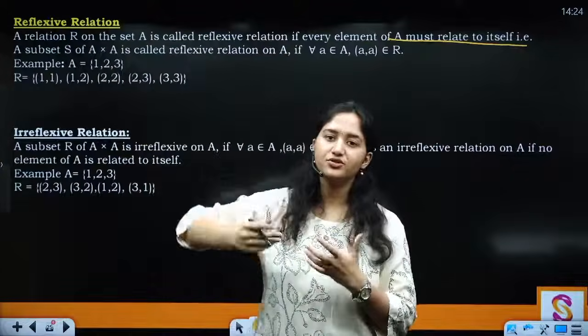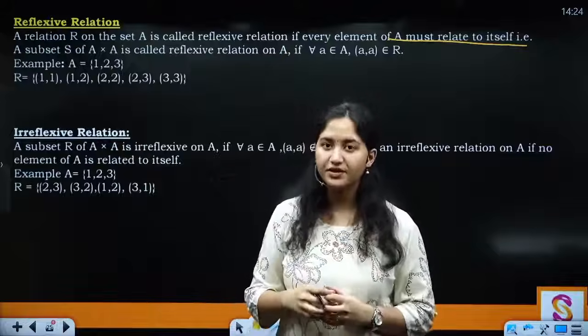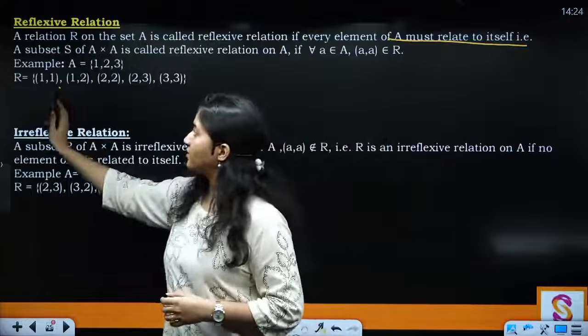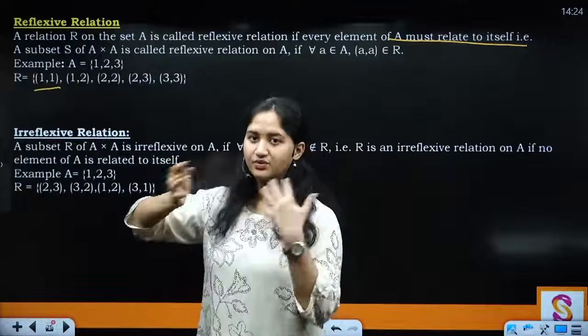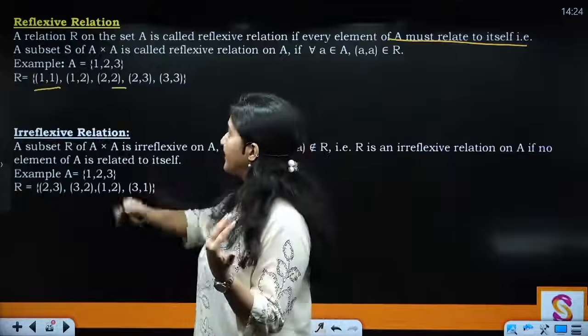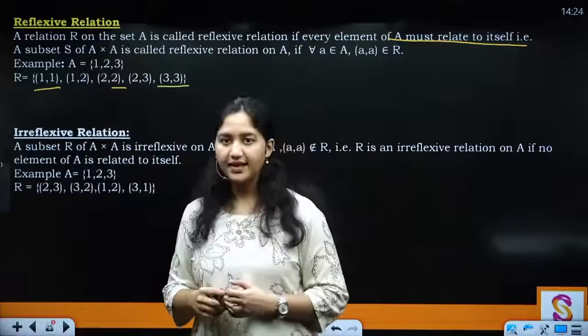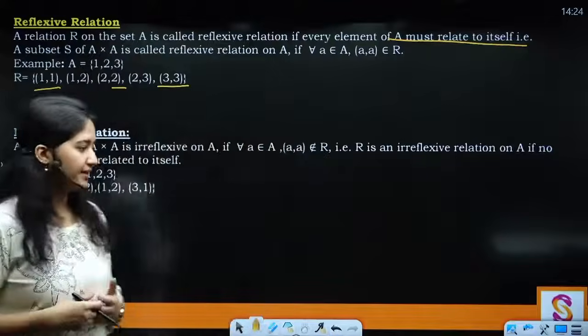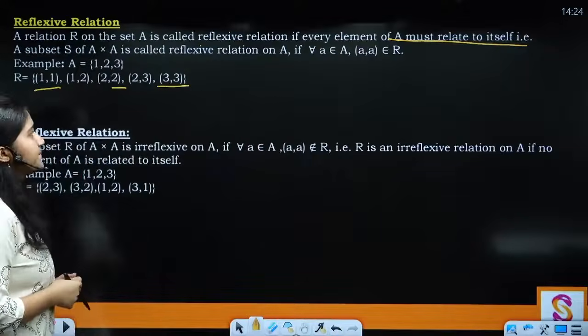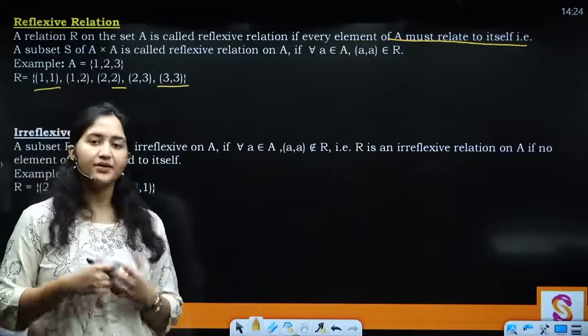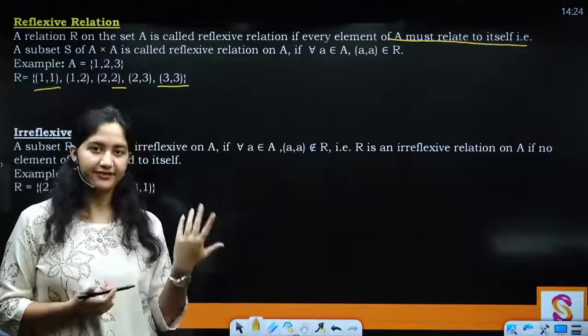Naturally this relation is also going to be a subset of the Cartesian product. So what is happening? 1 1 is related, that means 1 is related to 1, then 2 is related to 2 and 3 is related to 3, right? This is in terms of ordered pairs, where I'm saying that this is a reflexive relation.